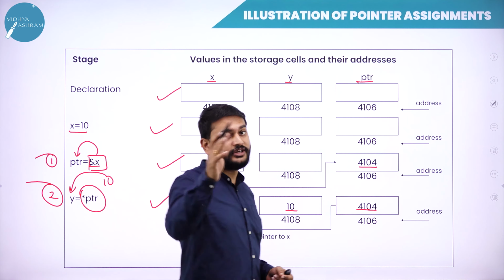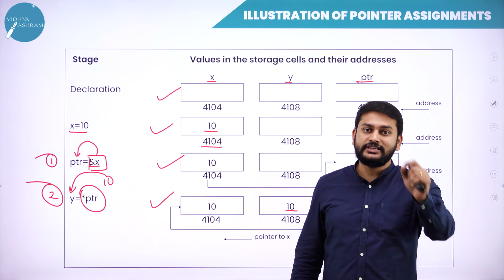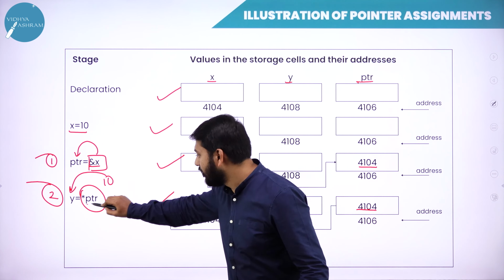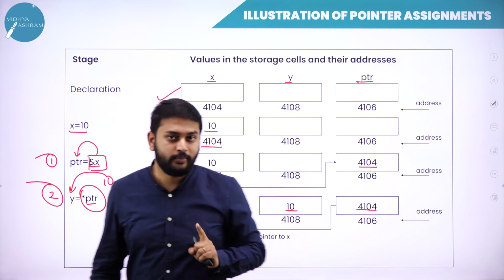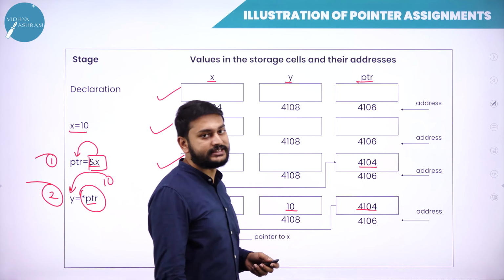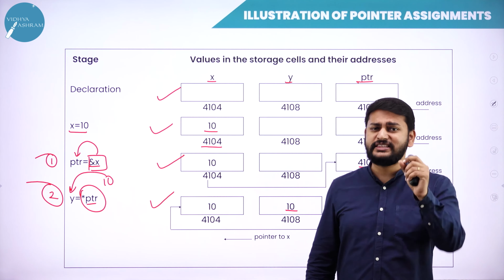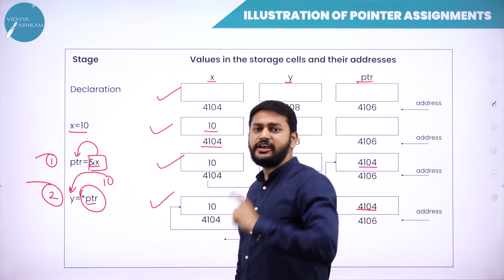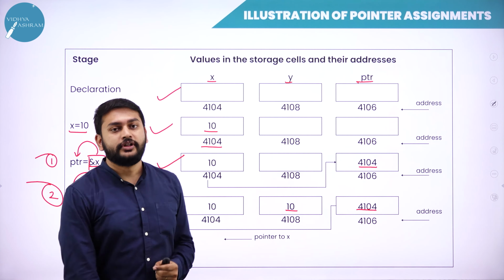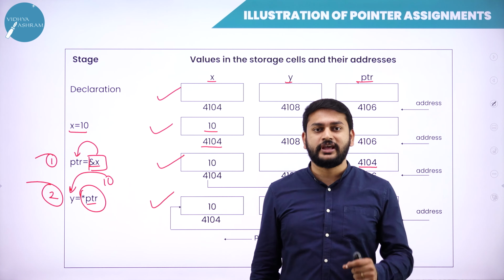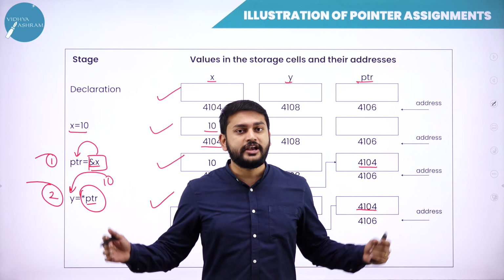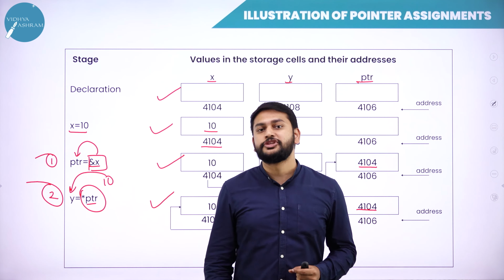So what is the definition of pointer? Pointer is a variable. So this is a pointer variable. Pointer is a variable which holds the address of another variable. That is what you have to understand. This is the basic concept that you should understand with respect to pointers. Don't worry, I will discuss the important questions at the end of the session, what you have to study from the examination point of view.